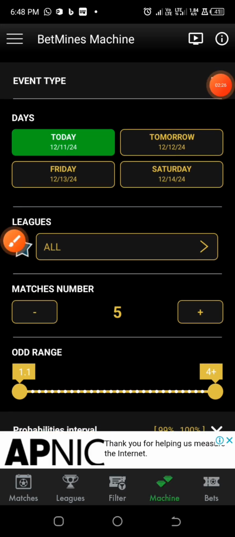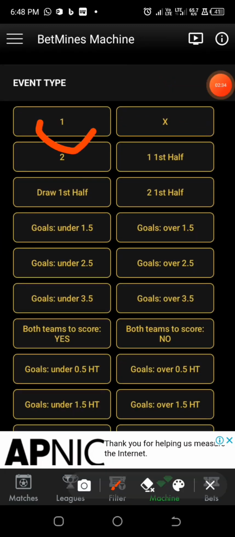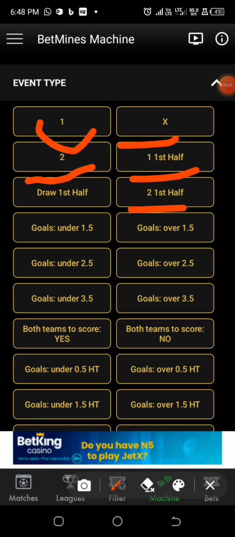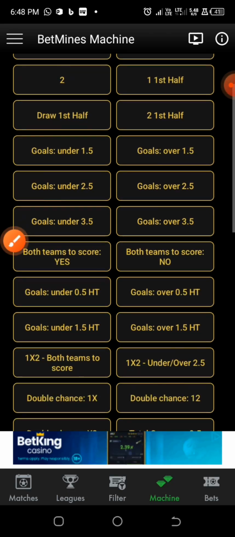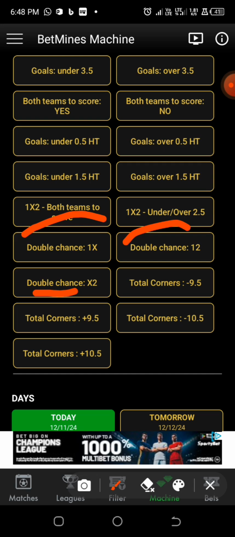For this event type, I'm going for double chance, so I'll go for the event type. But if you look at it very well, you are going to see straight winning for home team, for the away team, straight draw, first half, and so many more like that. But we are not concerned about this aspect, we are concerned about double chance. Actually, if you go for the normal double chance, which happens to be the 1X or 2X or 12, which happens to be home or away win, you can luckily win, because this will generate accurate predictions for you. But to some extent, there is a high probability of some games to cost your ticket.